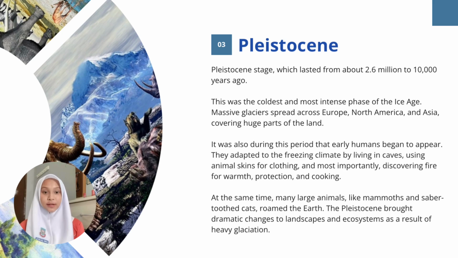The Pleistocene stage lasted from about 2.6 million to 10,000 years ago. This was the coldest and most intense phase of the Ice Age. Massive glaciers spread across Europe, North America, and Asia, covering huge parts of the land. It was also during this period that early humans began to appear. They adapted to the freezing climate by living in caves, using animal skins for clothing, and most importantly, discovering fire for protection and cooking. At the same time, many large animals like mammoths and saber-toothed cats roamed the earth. The Pleistocene brought dramatic changes to landscape and ecosystem as a result of heavy glaciation.